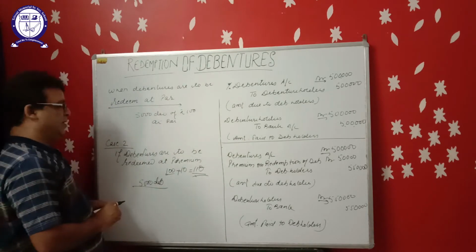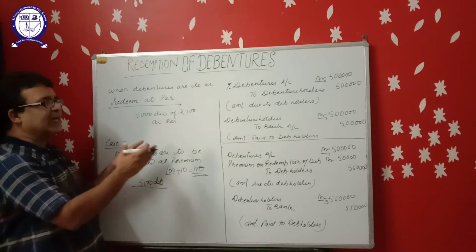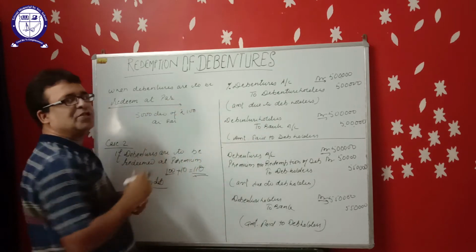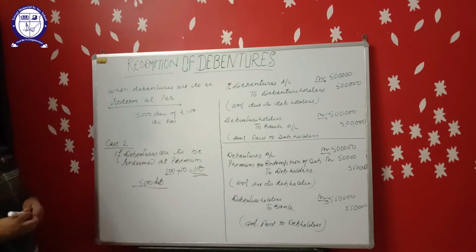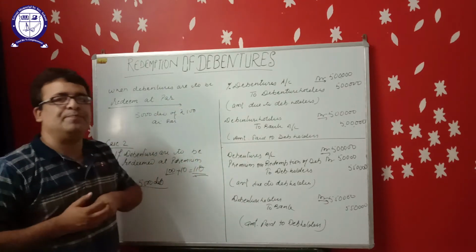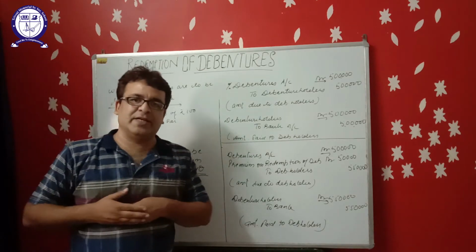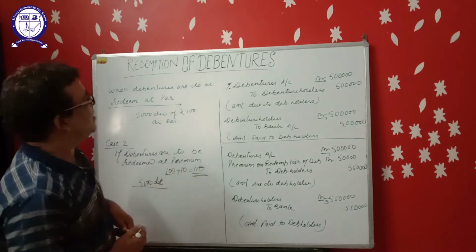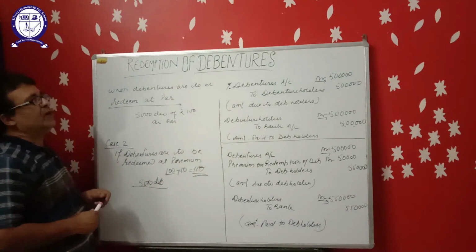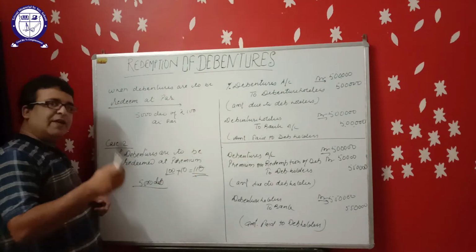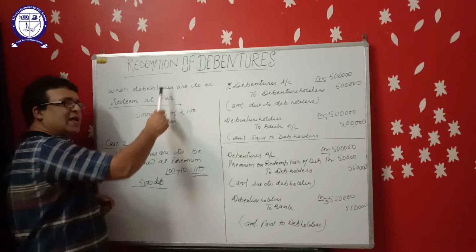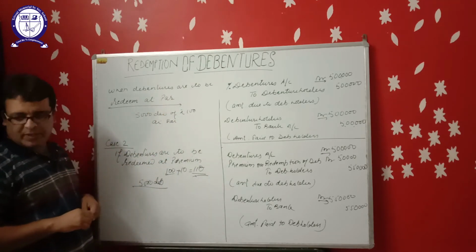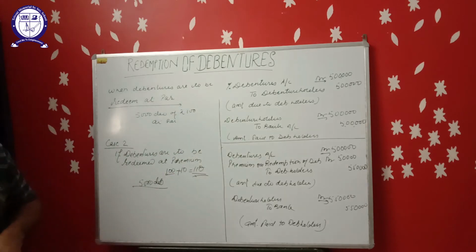This is the accounting procedure at the time of redemption of debentures. Now let us understand issue of debentures as per the terms of redemption. What will be the journal entries at the time of issue of debentures if the terms of redemption are also given in the question? So let us understand.